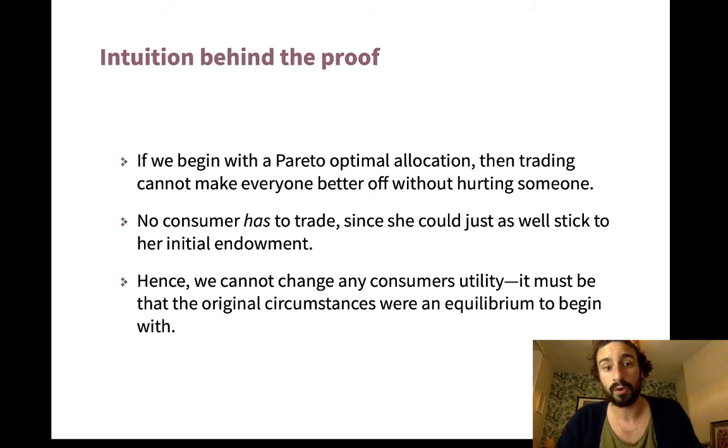So it can't be that there's any system of prices that would push you away from this, right? We can't make anyone better off. So it must have been that this original point was actually in equilibrium, right? Because no one would have traded. No one wants to trade, and so we can't move away from that using prices.